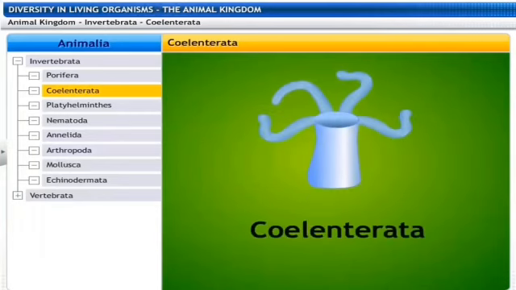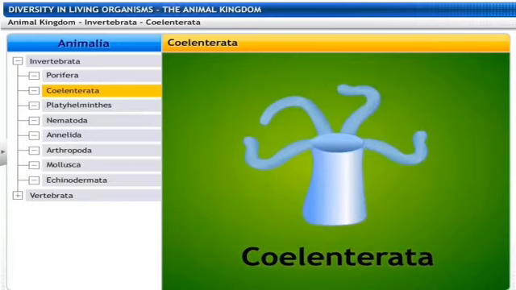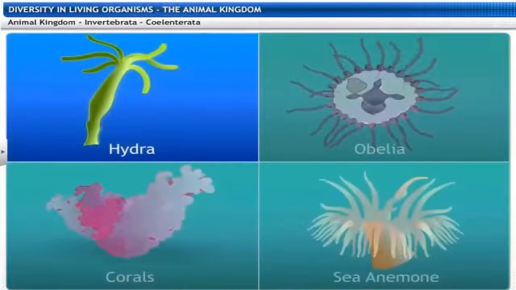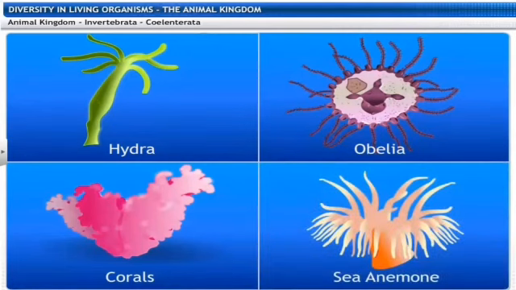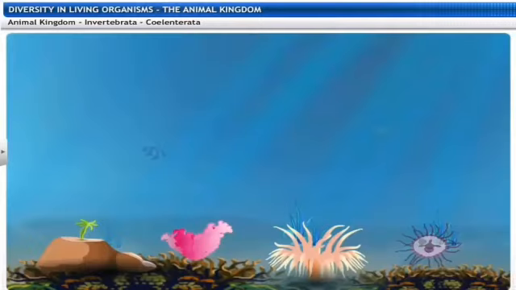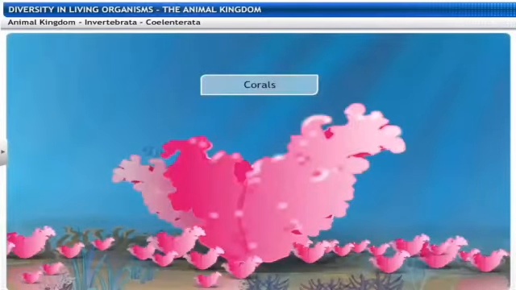The second phylum is the phylum Coelenterata. These are animals living in water. They show more body design differentiation. There is a cavity in the body, meaning a space in the body. The body is basically made up of layers of cells. One makes up the cells on the outside of the body and the other makes the inner lining of the body. Some of these species live in colonies, like the corals, while others have a solitary life. Solitary means what? They are living alone. They are the hydra. The jellyfish and the sea anemones are some of the other examples.